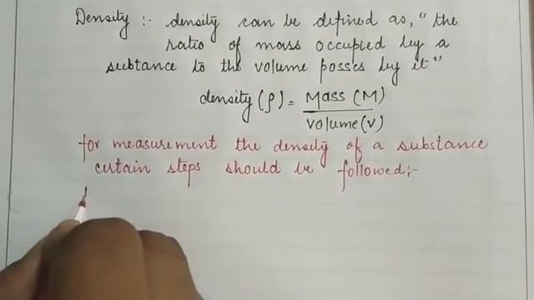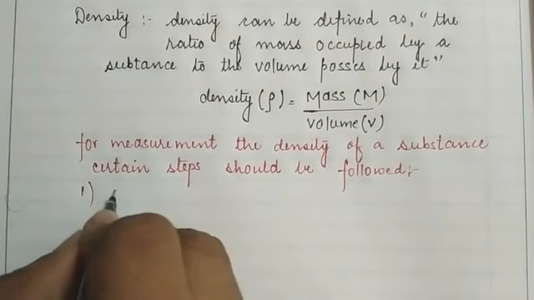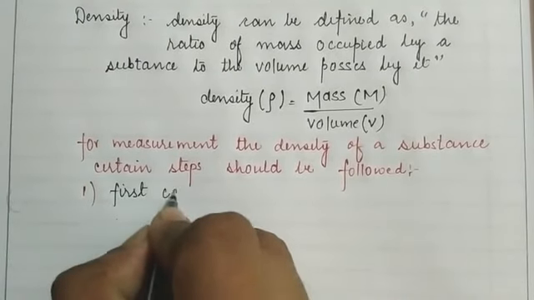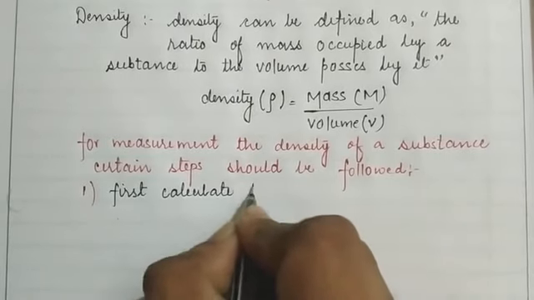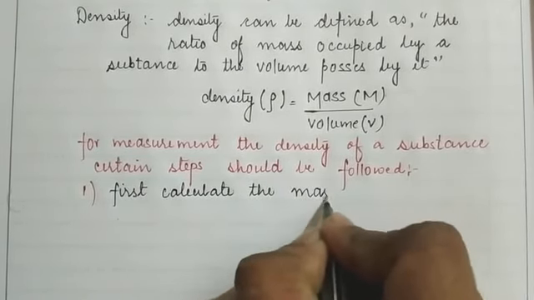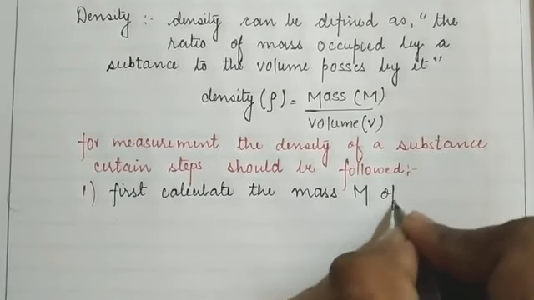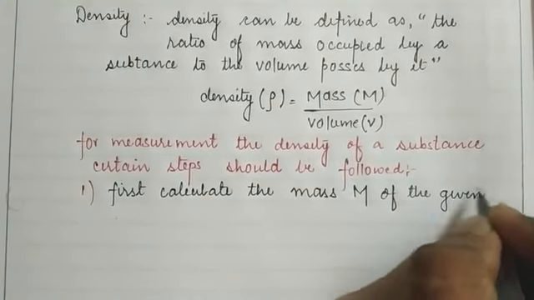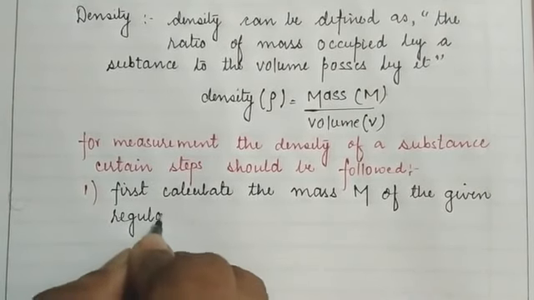First, calculate the mass M of the given regular solid, whatever the type of object given to you.